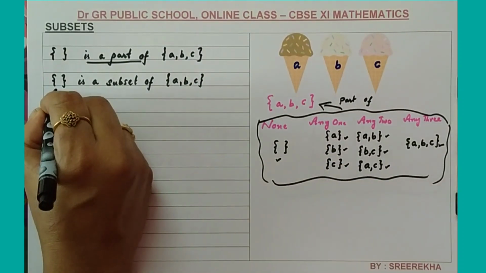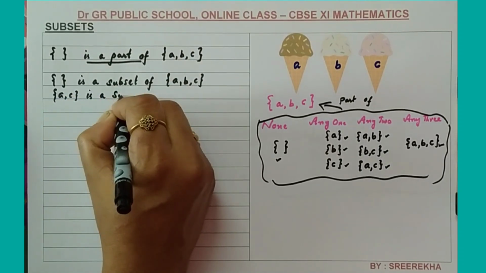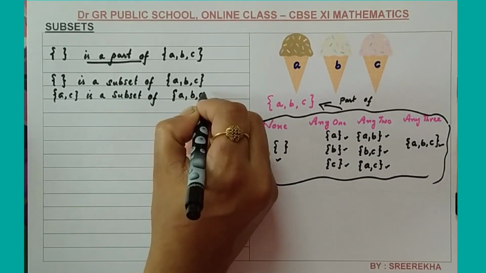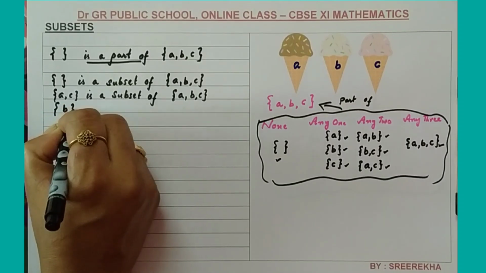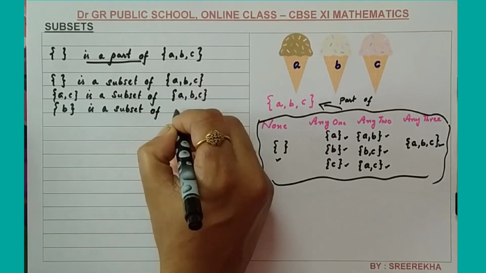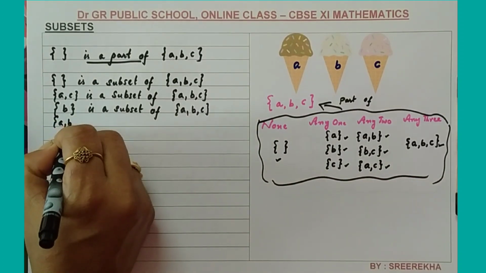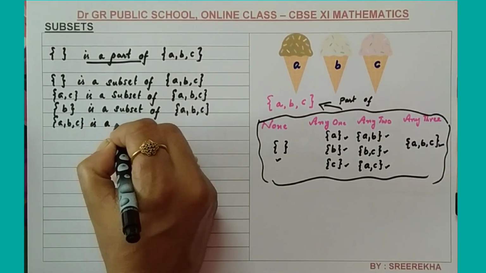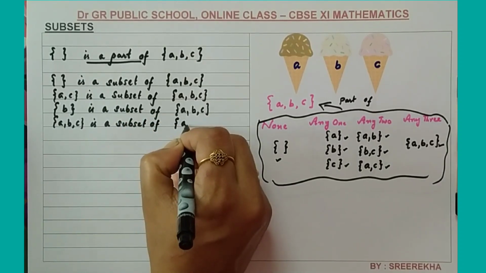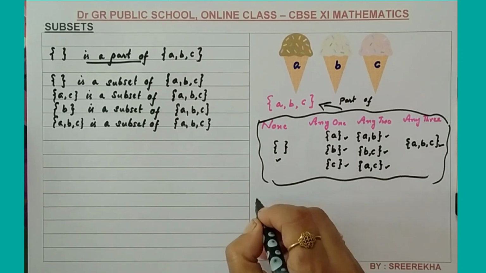In this way, you can write the set AC is a subset of the original set ABC. The set B is a subset of the original set ABC. And the set ABC, that is also a part of, is a part of or is a subset of the original set A, B, C. One more example I will mention here. Another example.